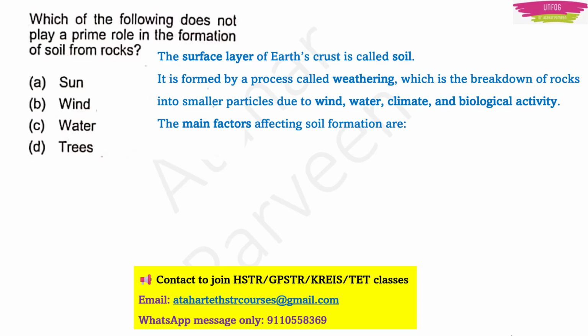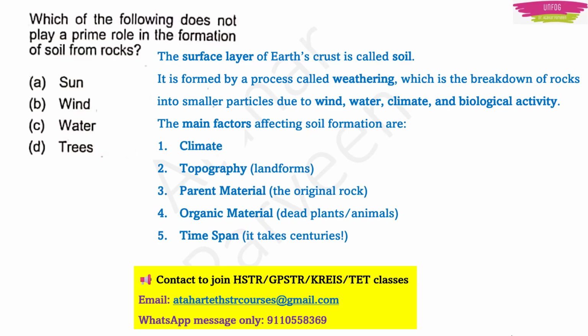So the surface layer of Earth's crust is called soil, and this soil is formed by a process called weathering. This breaks down rocks into smaller particles because of wind, water, climate, and maybe some other biological activities. And the main factors which affect the formation of soil are climate, topography, parent material, organic material, and time span. What is topography? It is the way the land forms are there.